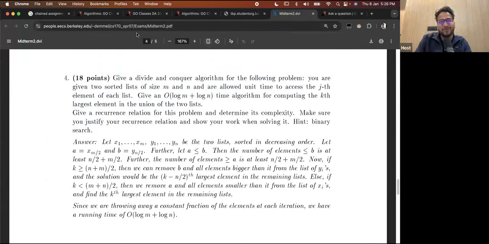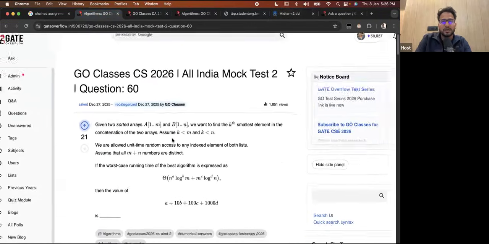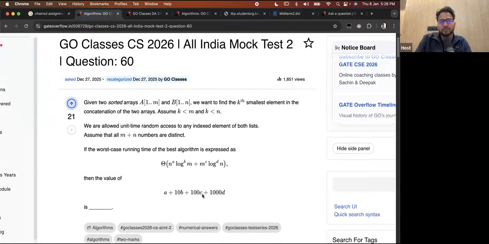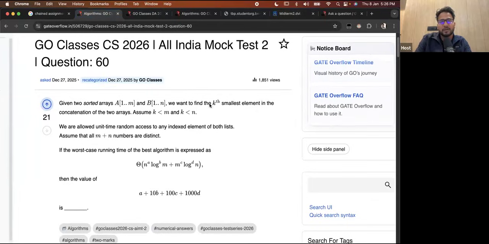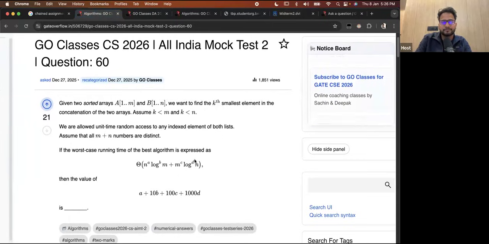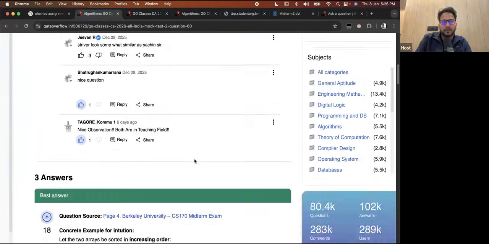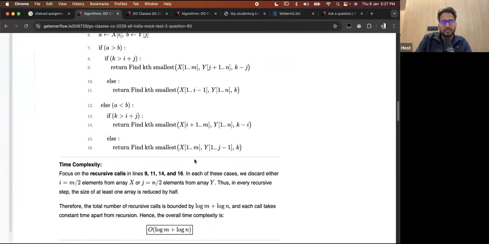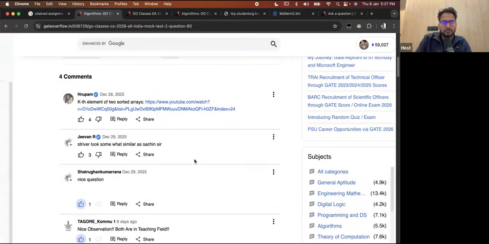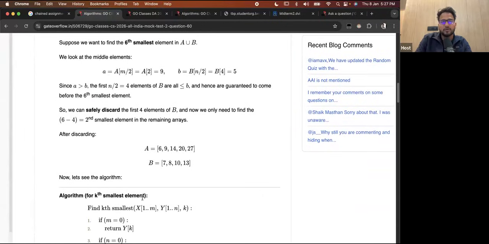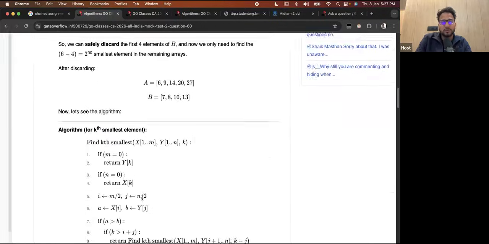And yeah, I've also asked the same question in GATE CSE, with different language and a completely different version. So almost the same question, but in a very different version: k is the smallest element in the concatenation of two arrays, and so on. Many people have commented about the question that this is a nice question and all. Like, for example, yeah, nice question. So this question is good, and let's just solve it without wasting much time.